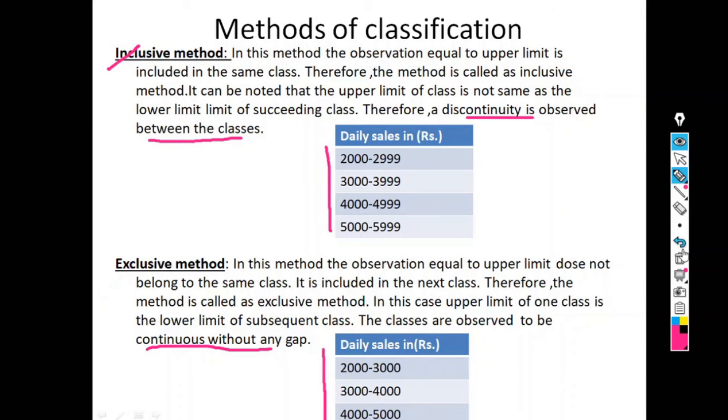So mainly there are two differences. In the exclusive method, the observation equal to the upper limit does not belong to the same class. Here discontinuous data is given and here data is continuous. So these are the two methods of classification.